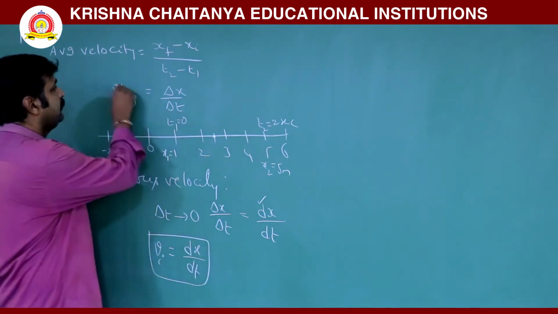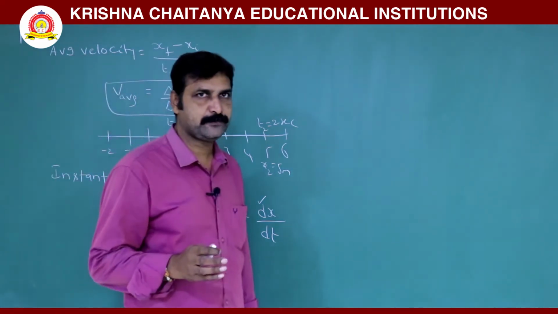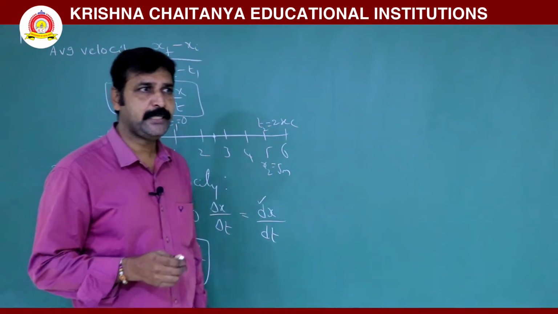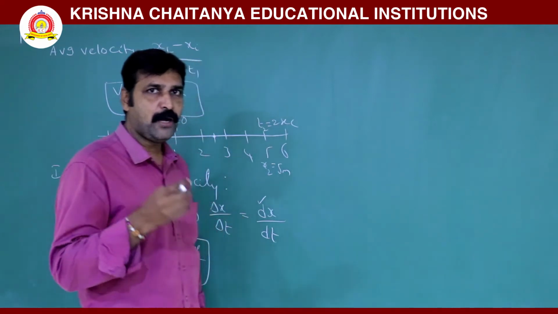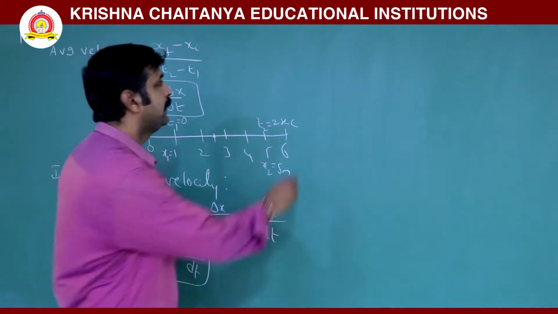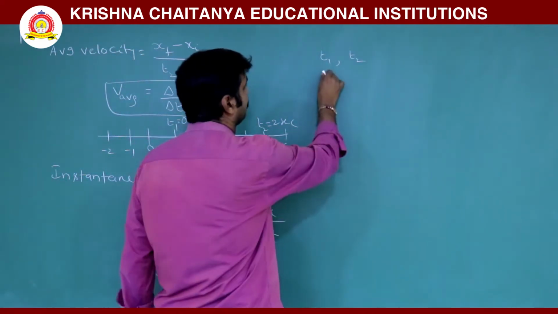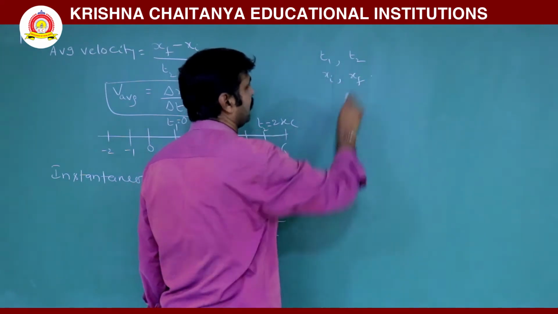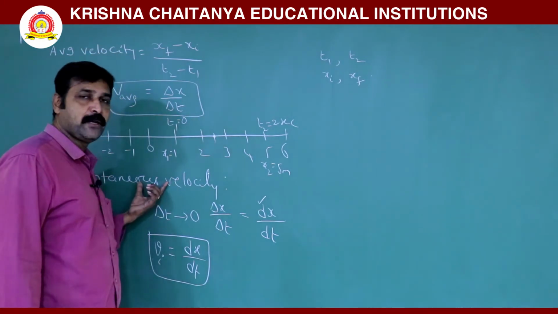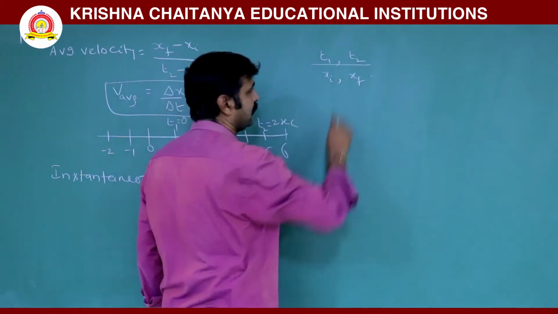Now in any given problem, you will be asked to find out average velocity or instantaneous velocity. In order to find average velocity, definitely you require times t1, t2, and positions, initial and final. But when you are writing for instantaneous velocity, you don't need a time interval.